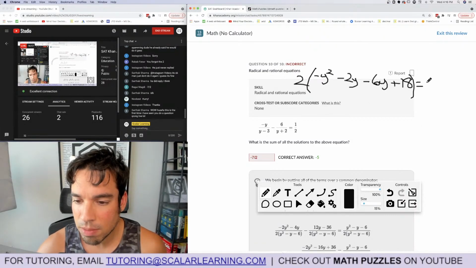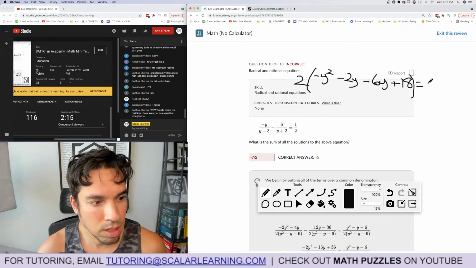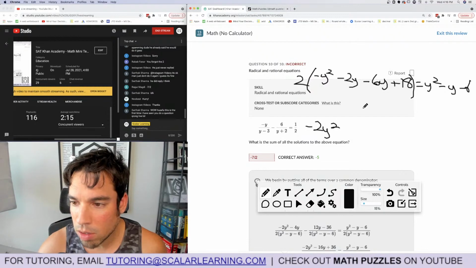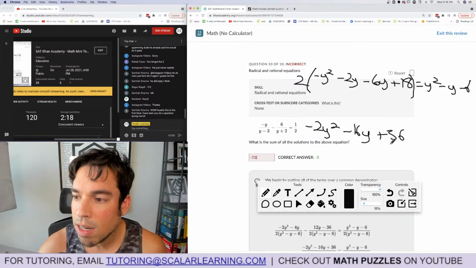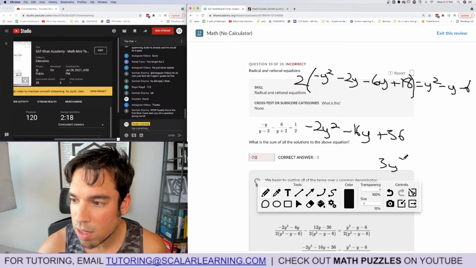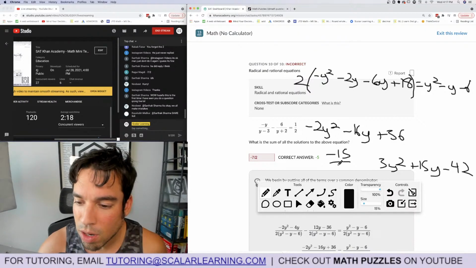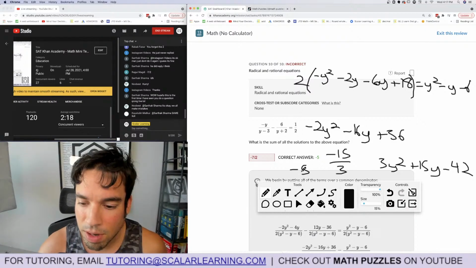And then over here, we still have, like I said, the y squared. That was still y squared minus y minus 6. So then everything doubles. So it's negative 2y squared, negative 8y minus 16y plus 36 equals all that. And now we move everything over. Now it's 3y squared plus 16y is plus 15y plus 36 minus 36 minus 42. But that doesn't matter. And then it's negative b over a, which is negative 5. All right. Sorry about that, guys.